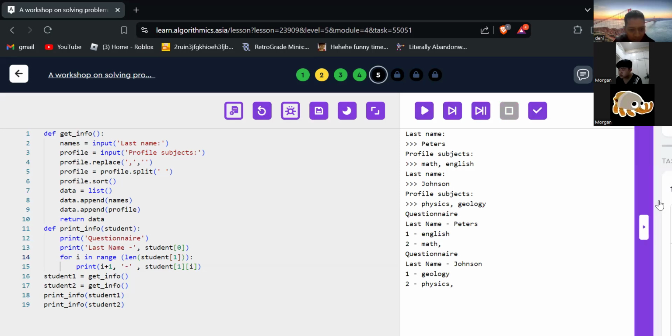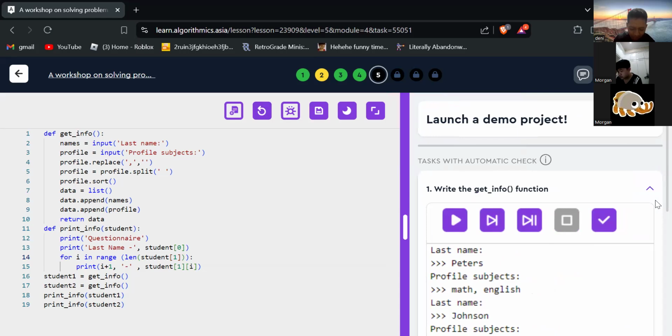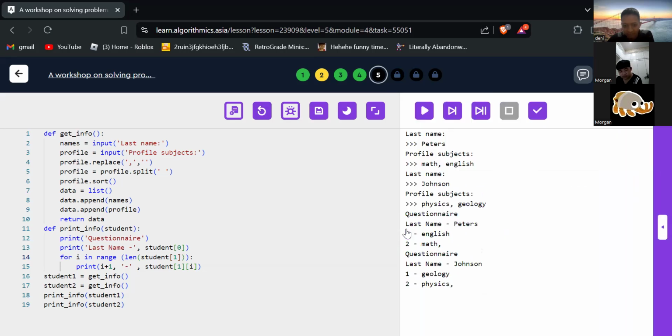Huh? Am I not supposed to have a comma here? Okay. With a comma. Profile. Wait, let's see. Oh, okay. We forgot to add profile here. Profile equal profile dot replace.